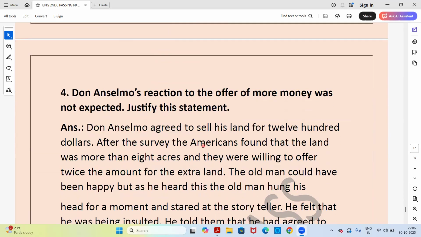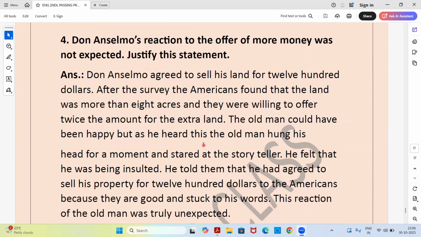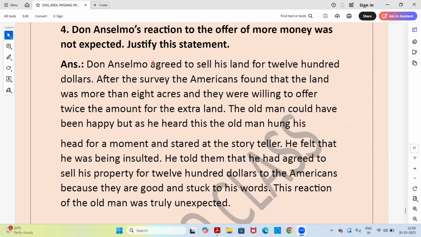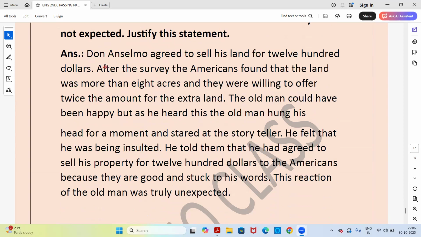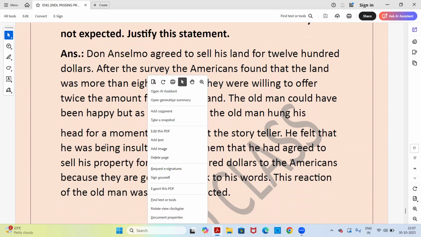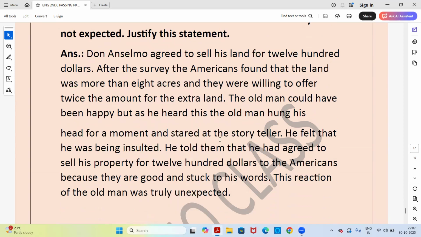Next: Don Anselmo's reaction to the offer of more money was not expected. Justify the statement. Answer: Don Anselmo agreed to sell his land for $1,200. After the survey, the Americans found that the land was more than 8 acres and they were willing to offer twice the amount for the extra land. The old man could have been happy, but as he heard this, he hung his head for a moment and stared at the storyteller. He felt that he was being insulted.